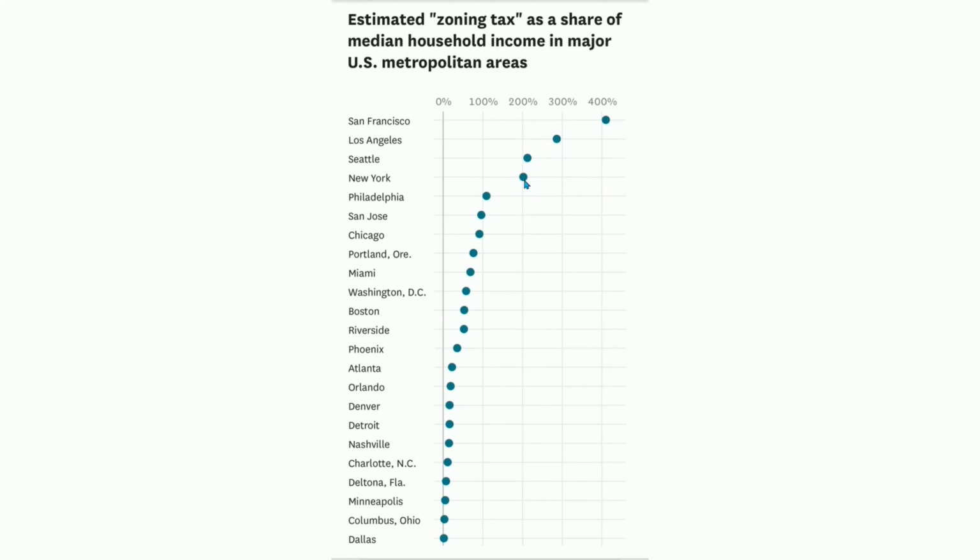Ironically, New York City is number 4 on this list. It's not that bad given the size and global importance of that metropolitan area. Because Manhattan is only a small fraction of New York City, the other boroughs are not quite as expensive because the zoning is not quite as restrictive. And so this is zoning tax as a share of median household income annually, of course, in major U.S. metropolitan areas. It is also a measurement of how much higher housing prices are relative to what they would be if housing construction were permitted to follow free market principles.